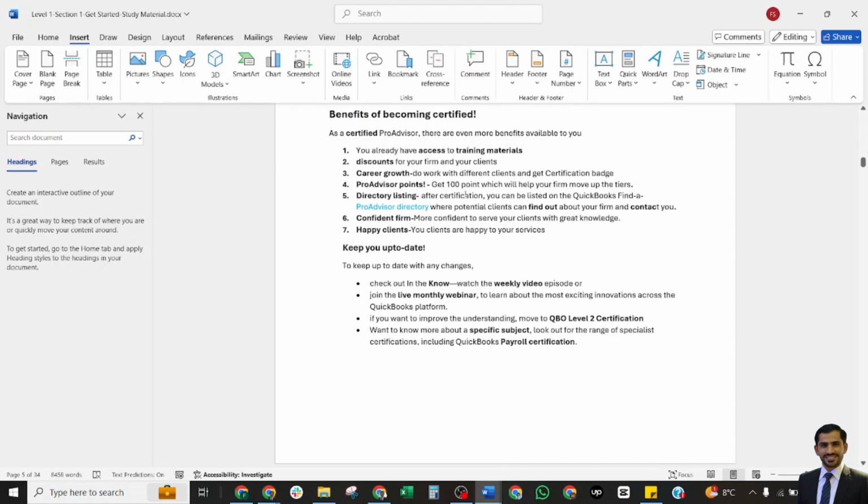You will get 100 points, which will help your firm move up the price tier. And some certifications also have 200 points. Directory listing is a main and big benefit of certification. You can be listed in the QuickBooks Find a ProAdvisor directory, where a potential client can find your firm and contact you for bookkeeping and your services.